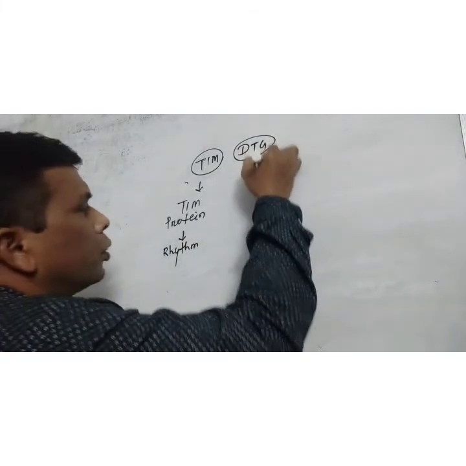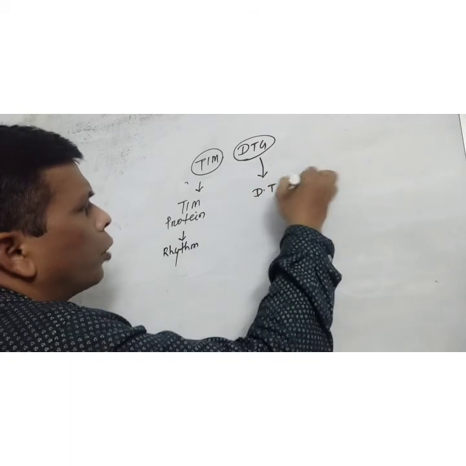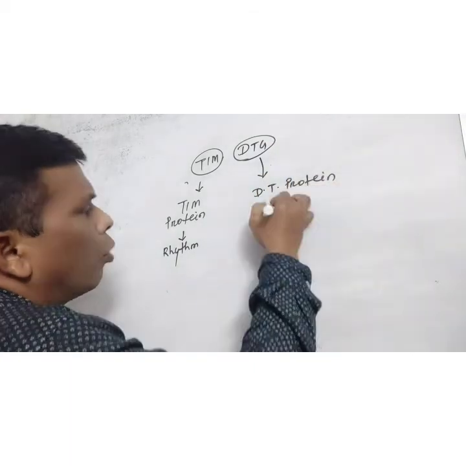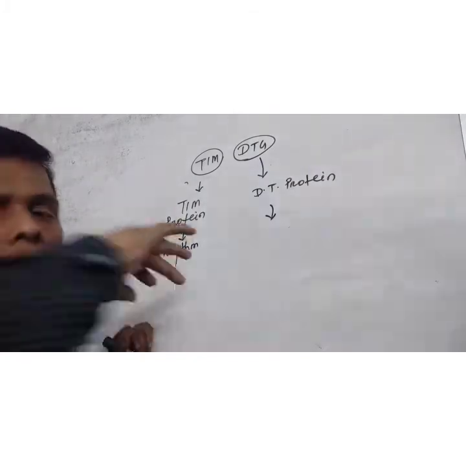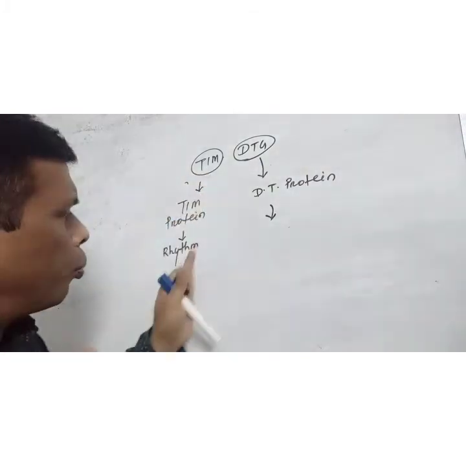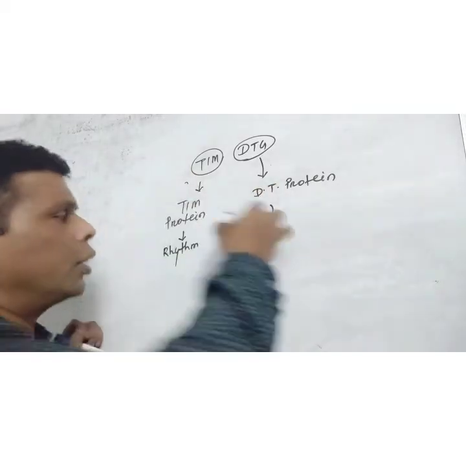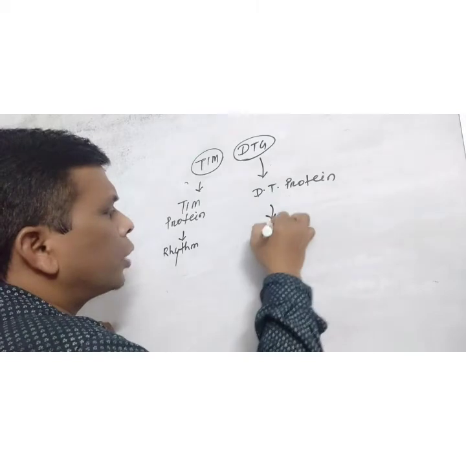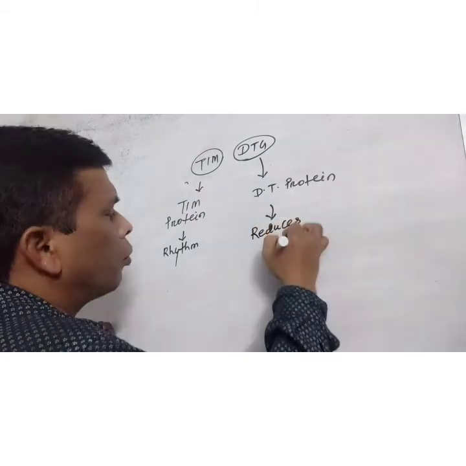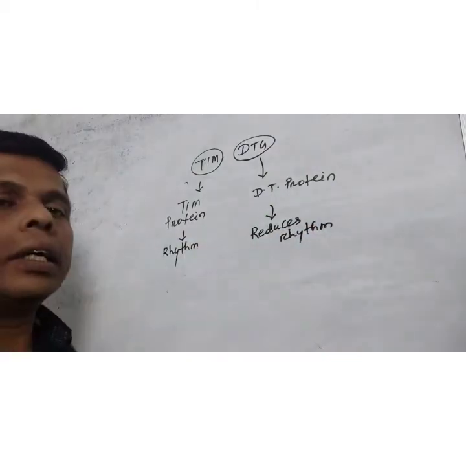When both are produced, the timeless gene has the role of producing rhythm, but the double time gene slows down the rhythm.